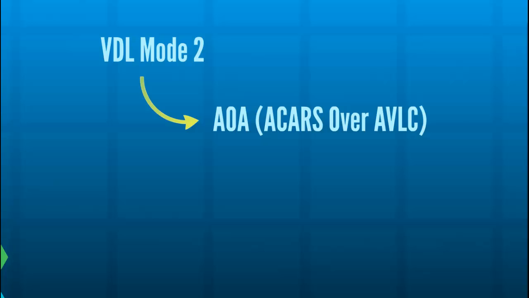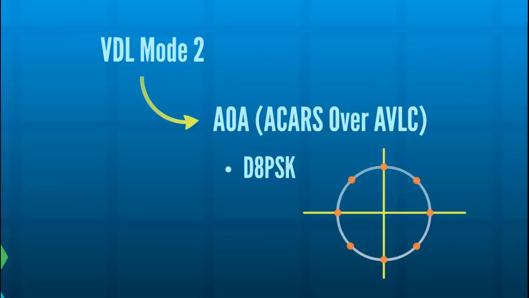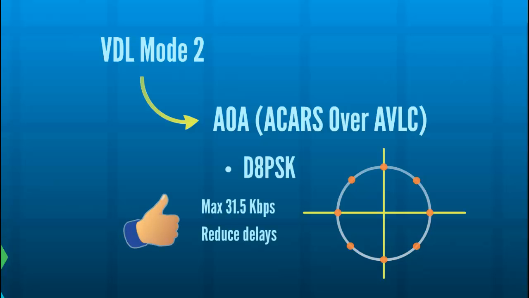The second option is using VDL mode 2, one of whose parts is ACARS over AVLC, Aviation VHF Link Control. This system uses a D8PSK constellation that improves the characteristics of VDL mode A, maximizing the data rate up to 31.5 kilobits per second and reducing a little the delay, but not enough to be used on ATC communications.